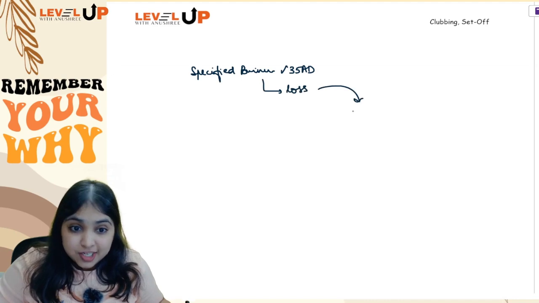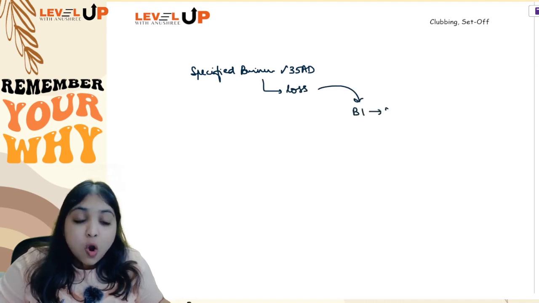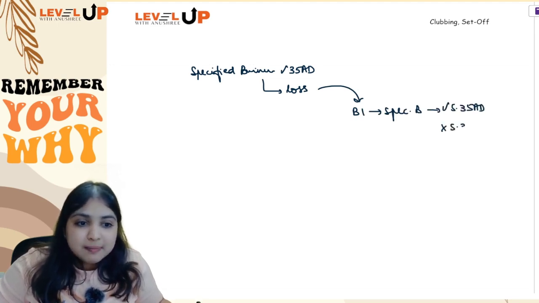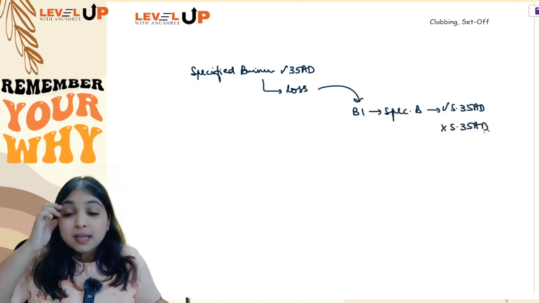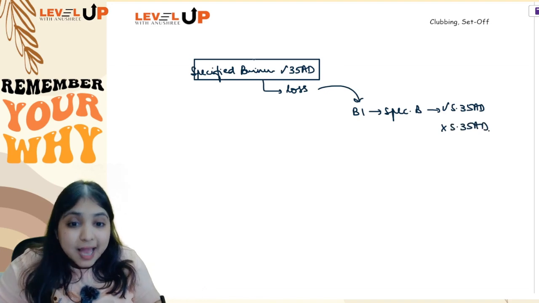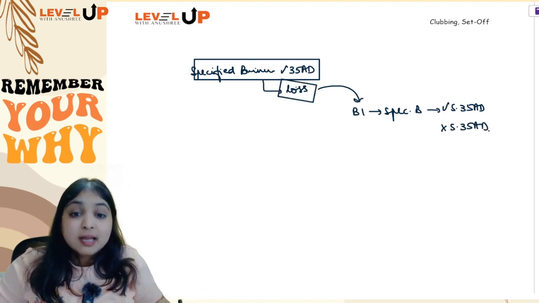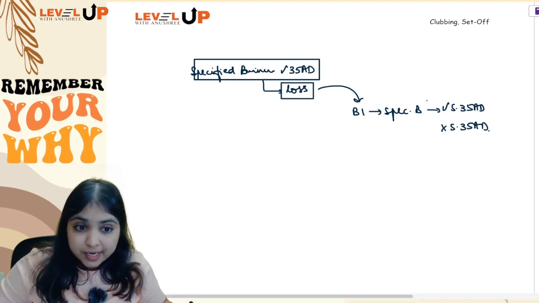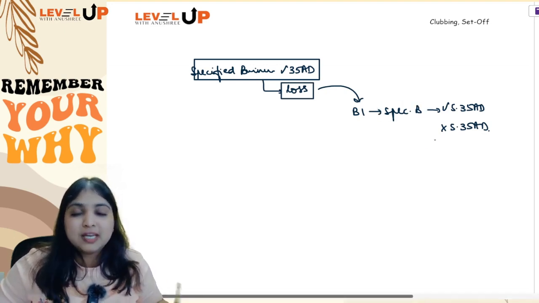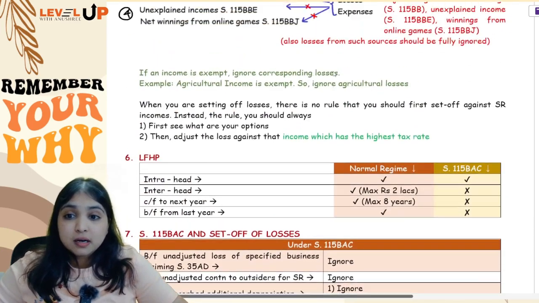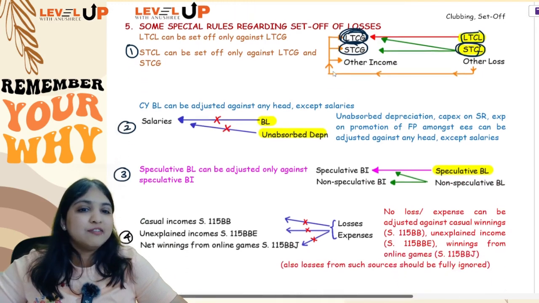This loss you can adjust against business income of any specified business, whether you are claiming 35AD or whether you are not claiming 35AD, it doesn't matter. If you have a specified business where you are claiming 35AD, and from that business you have any loss, that loss can be adjusted against income from any specified business, whether you are claiming 35AD or not, it doesn't matter.